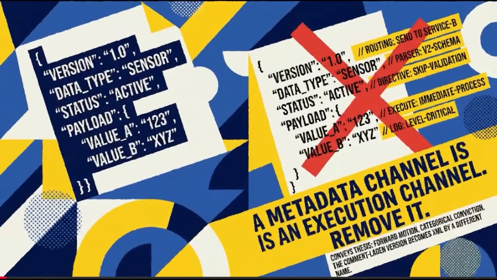But I have to ask about the one thing every developer complains about regarding JSON. Why are there no comments? You can't leave a single note for your team in a JSON file. That was a ruthless, intentional decision by Crockford. He observed that developers were immediately abusing comments to embed proprietary parsing directives and routing schemas right into the data. Oh, they were sneaking executable instructions back into the format, just like XML. Exactly. They were trying to reinvent XML's complexity inside JSON. Removing comments was a move to preserve true semantic interoperability. He realized that if you give developers a metadata channel, they will use it to destroy the simplicity of the format.